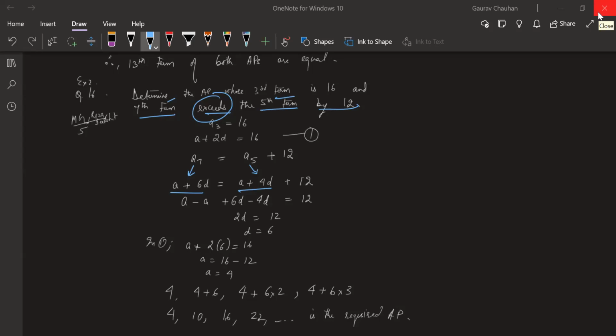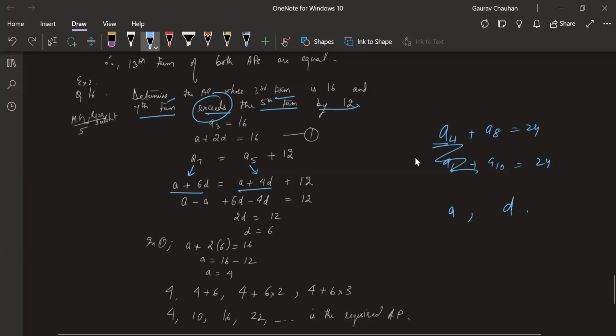They will give a lot of complicated things. They will say sum of 4th and the 8th term is 24. So you write A4 plus A8 is equal to 24. A6 plus A10 is equal to 20. Something like this equation will form. Then you put A and D. Finally, you will get equations only in A and D. Everything else will go away. So you will have 2 equations, 2 variables. You should be able to solve that.